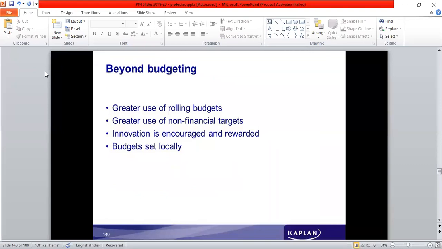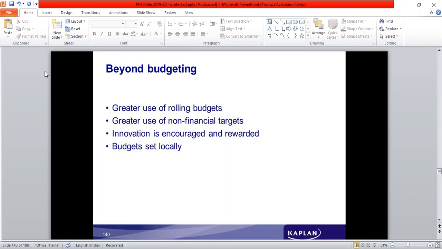Then beyond budgeting, there should be greater use of rolling budgets. Rolling budgets, instead of looking at a longer period of time, focus on short periods of time. At the end of each short period of time, another similar short period of time is anticipated and included for the budgets.